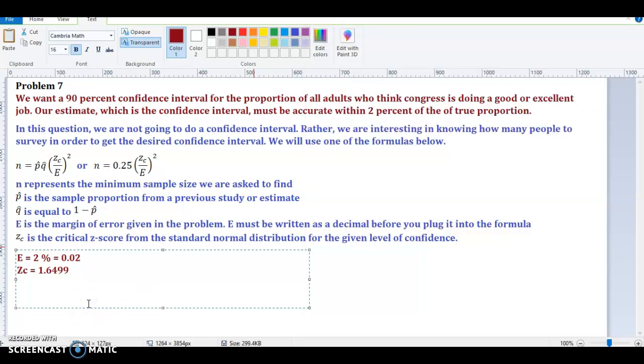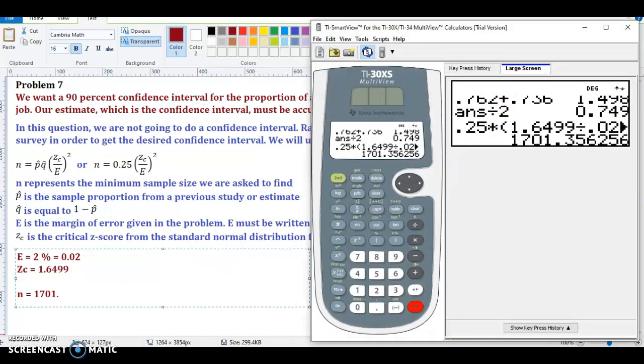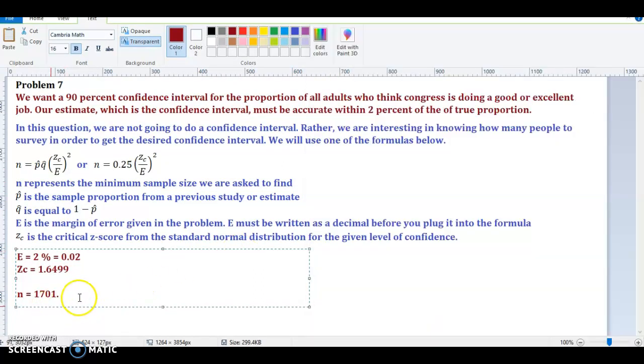So we get this decimal number, so n is equal to 1701.356. For these types of questions, we're always going to round our answer up. That's the important thing. Normally when we round, we would round this to 1701, but because we're dealing with sample sizes, finding the minimum sample size needed, we're going to round